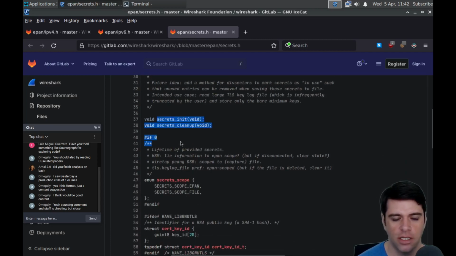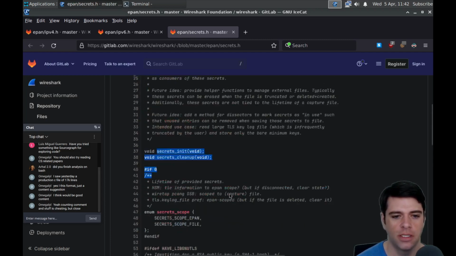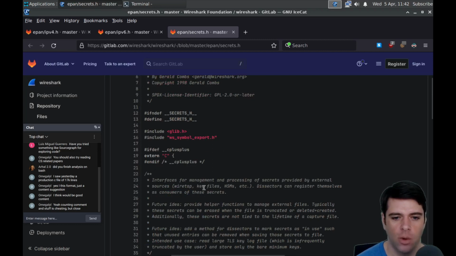And we can indent and clean up. And so this is going to be somehow a way to get secrets from these things, like key files. So a key file would be, if you want to Wireshark analyze your web server, then you presumably have access to your own TLS key, and you can use that to decrypt sessions and stuff.